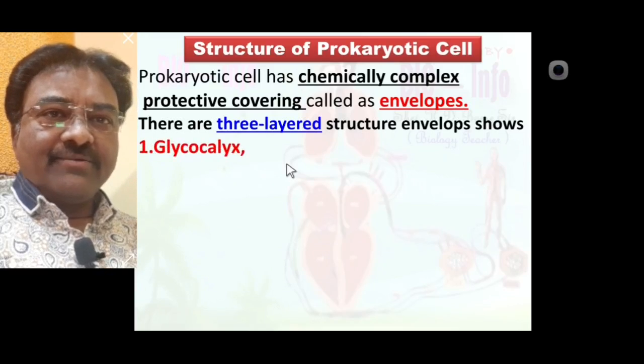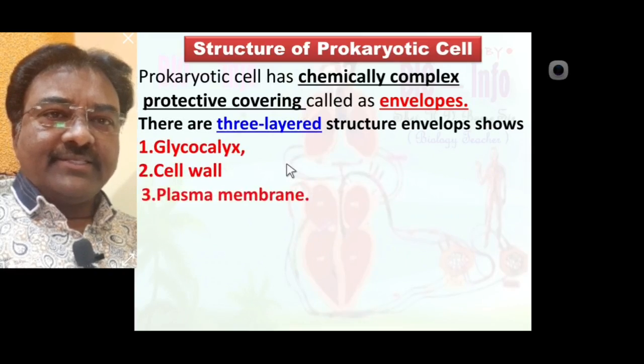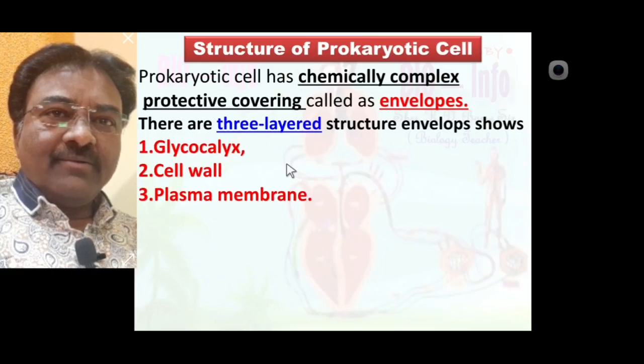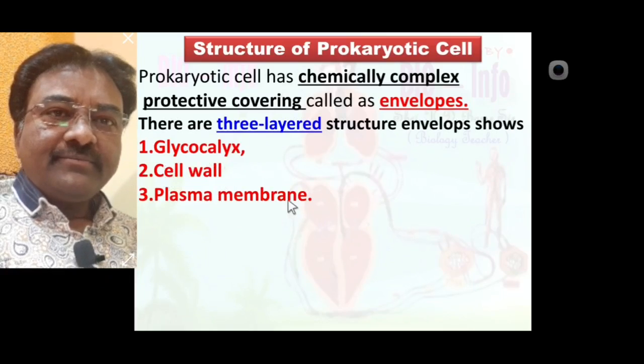First one is glycocalyx, second one is cell wall, and third one is plasma membrane. How many envelopes are seen in prokaryotic cell? Three. Which are those? Glycocalyx, cell wall, plasma membrane.